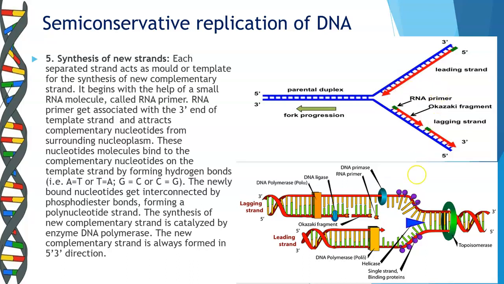Now this is catalyzed, as I told you, you can have a look here also, by the enzyme. You have the RNA primer and you have the DNA polymerase which catalyzes this reaction. Now the new complementary strand is always formed in this 5'3' direction only.